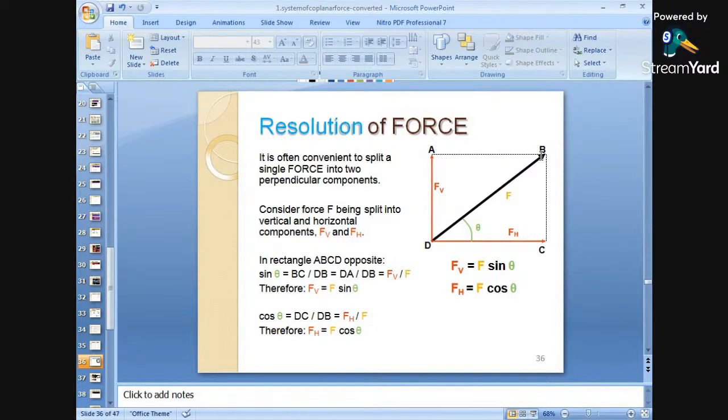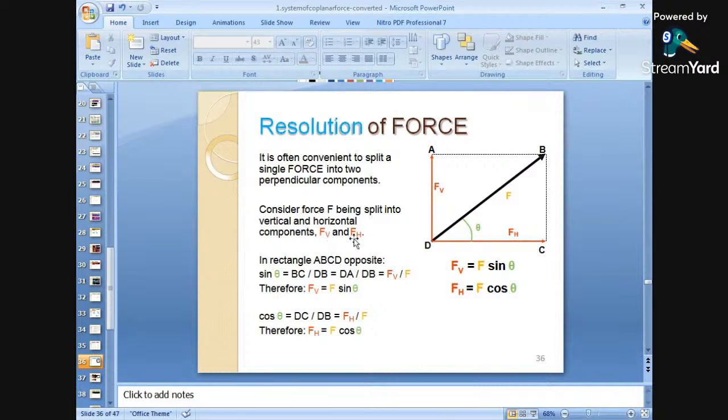What is the effect of force when it is acting at some intermediate angle? It is not along X, nor along Y. So if a force is acting in an intermediate direction, how does its effect carry on? So it is often convenient to split a single force into two perpendicular components, that is a vertical force and a horizontal force, okay.